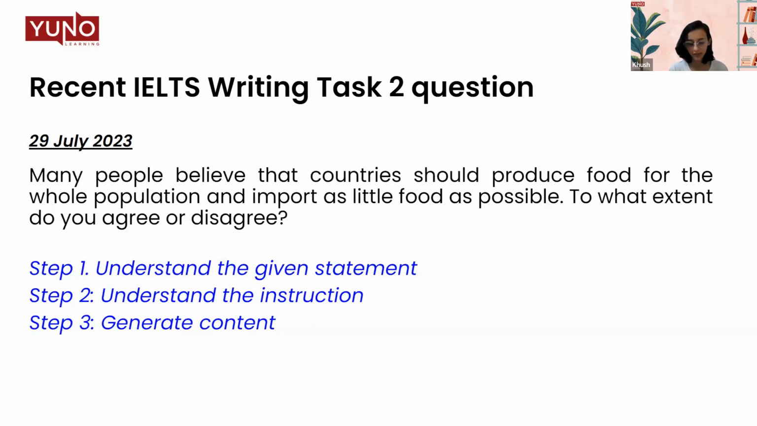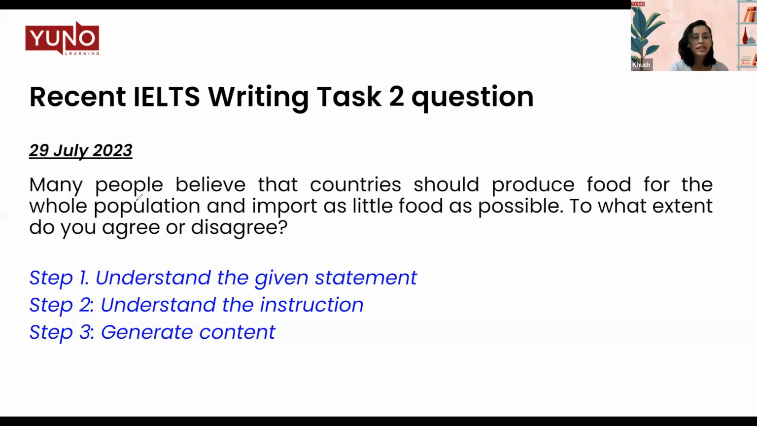Even in your IELTS writing exam, always make sure that you read the question at least 5 to 10 times before you attempt the question. It is very important for you to understand the question so that you can get a full score on your task response. So let's deconstruct this question.